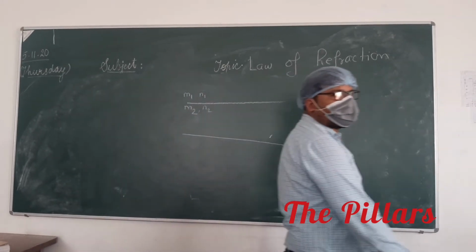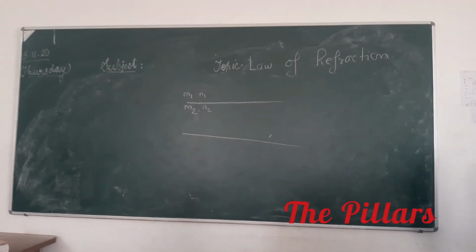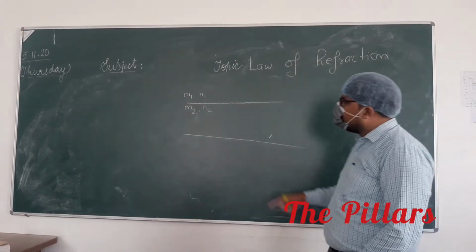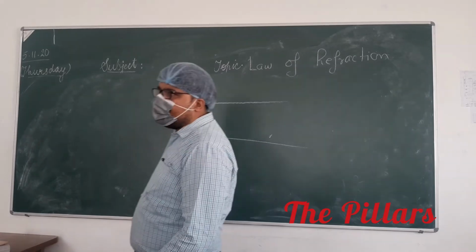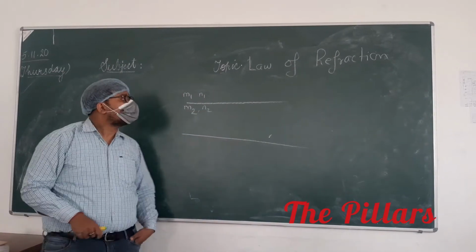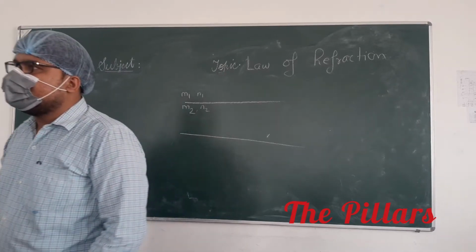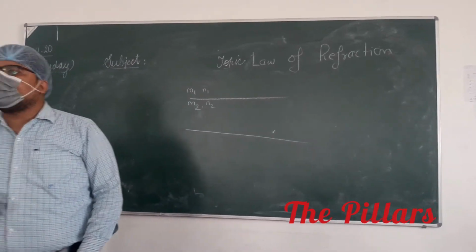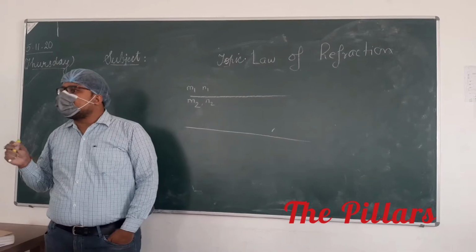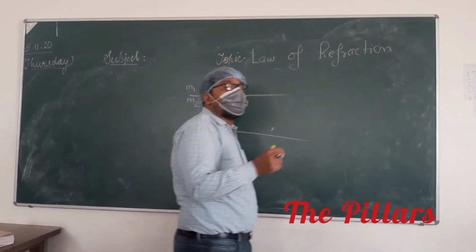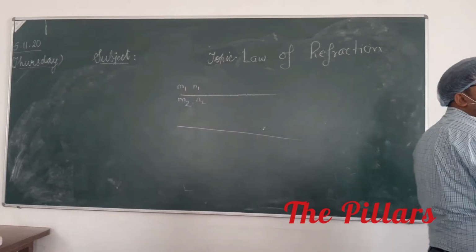See, there is a situation. We have two mediums. One is medium M1 and the other medium is M2. Like in reflection, it is governed by some laws. Refraction is also governed by some laws. And these laws are called laws of refraction that we are going to study.